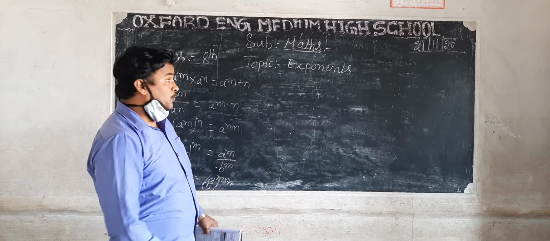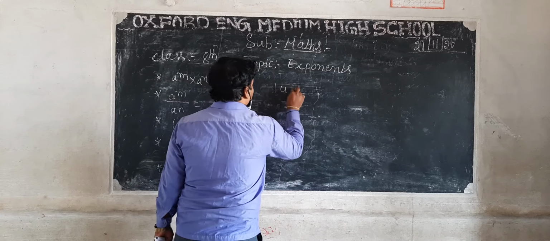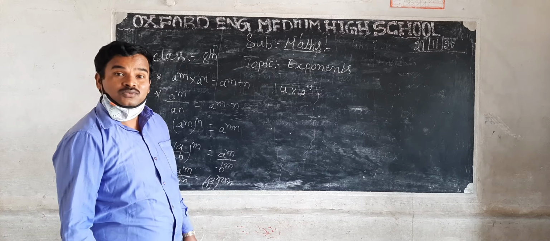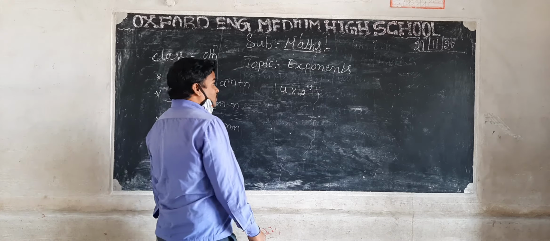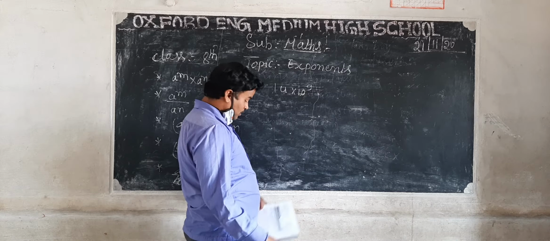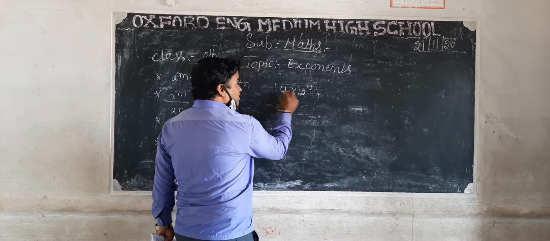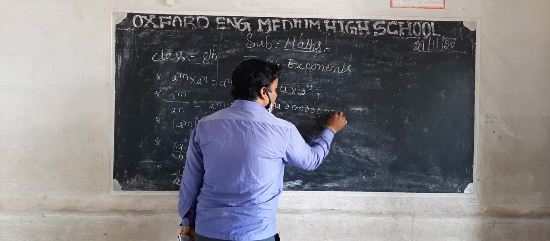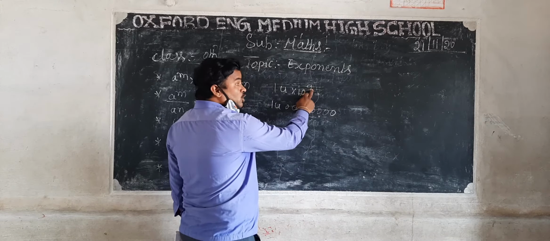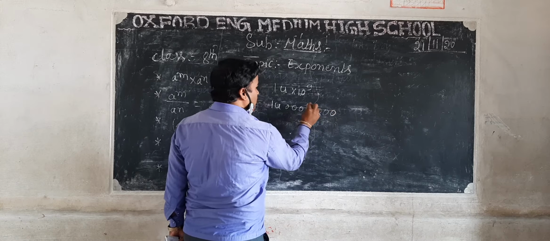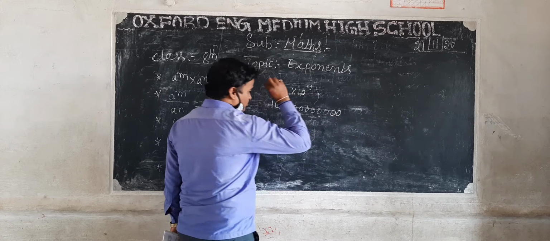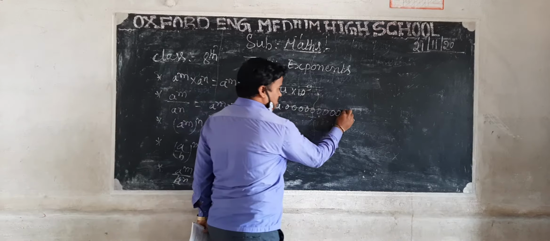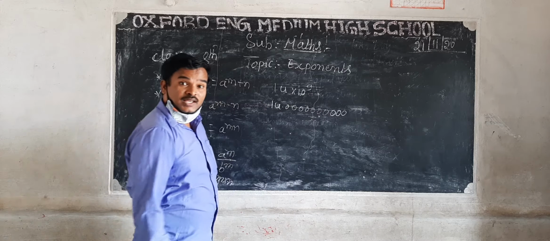So 1.4 into 10 to the power of 9. How? See, 1.4 is converted into 10 to the power of 9. See, 1.4 followed by zeros, 1400000000. How many zeros? We got 9 zeros: 1, 2, 3, 4, 5, 6, 7, 8. We take the number, and you also have to include the point.